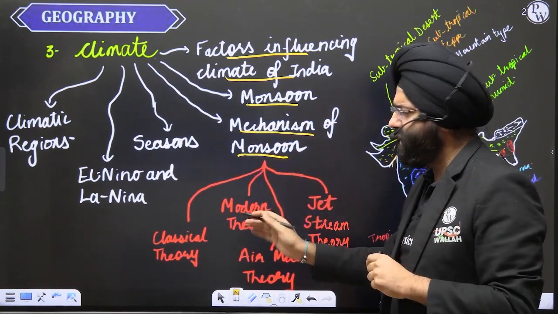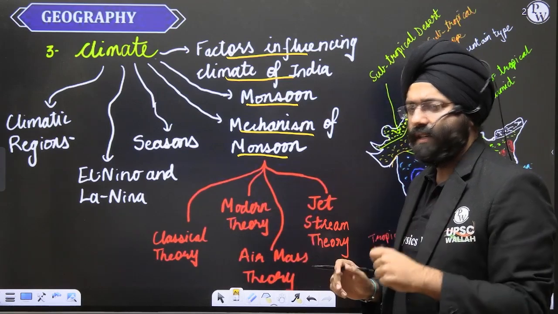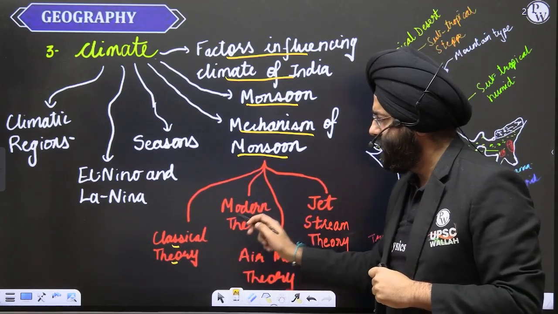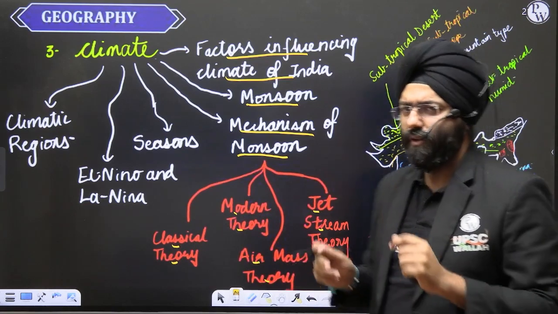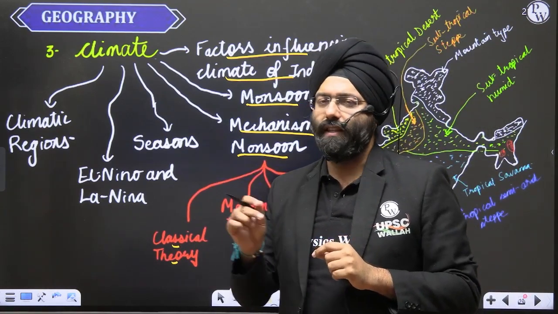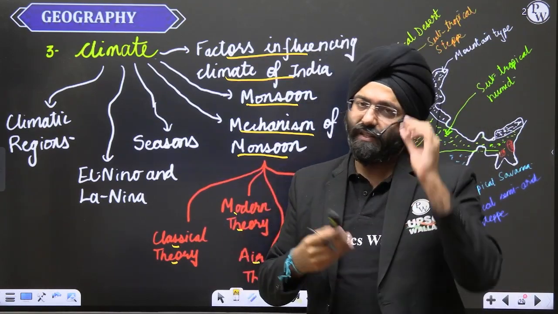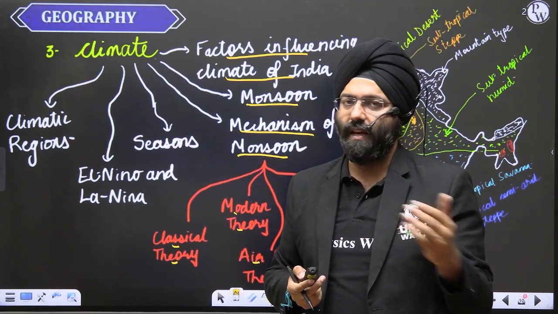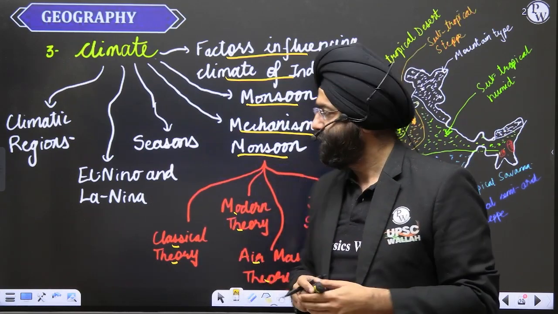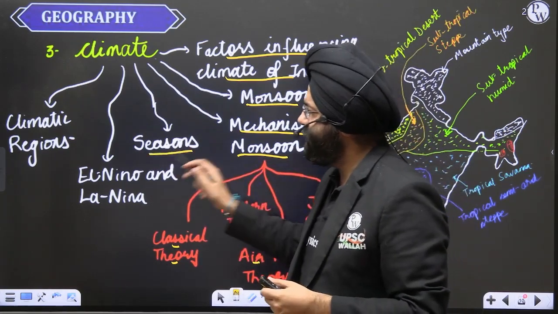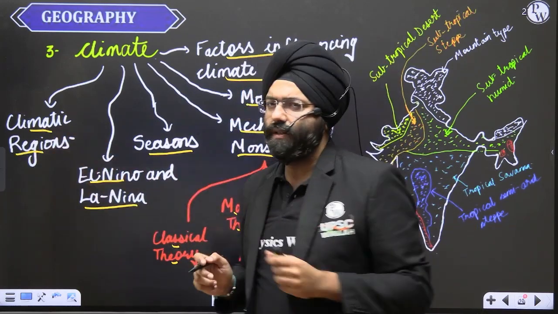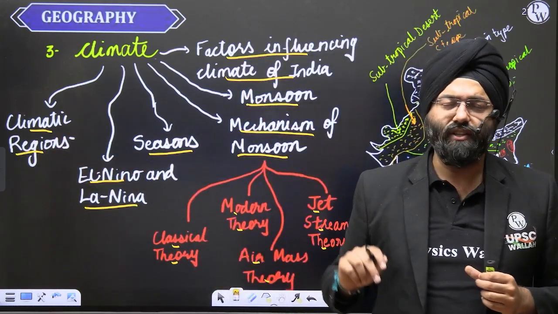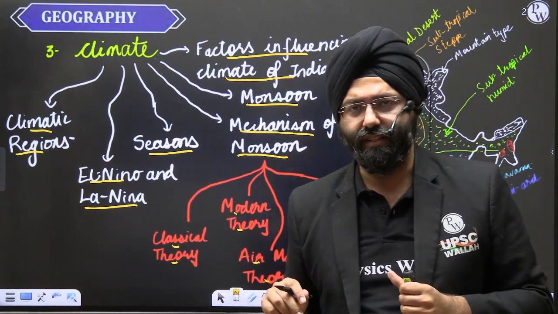Along with them, we need to study the various theories that are there, like the classical theory, the modern theory, air mass theory, and the jet stream theory. So we do not have to go into a lot of length, but again, we need to know the basics, because then UPSC can ask you in your preliminary examination and also in your mains examination. Then what are the seasons, El Nino, La Nina, various climatic regions. Along with it, remember, the topic of climate change also becomes very, very important in this.